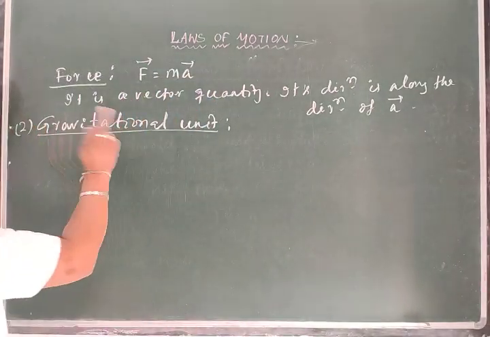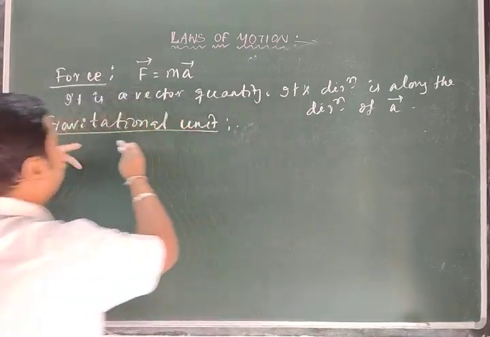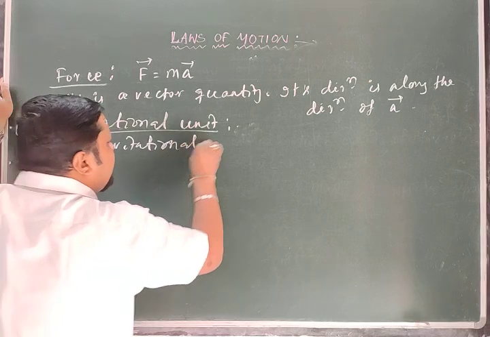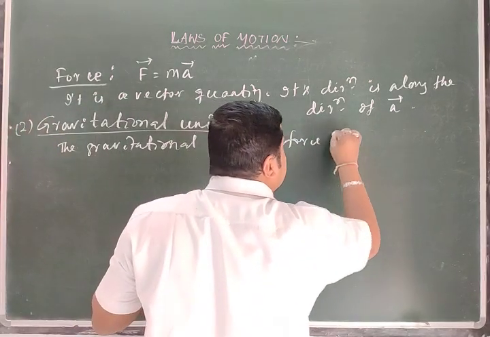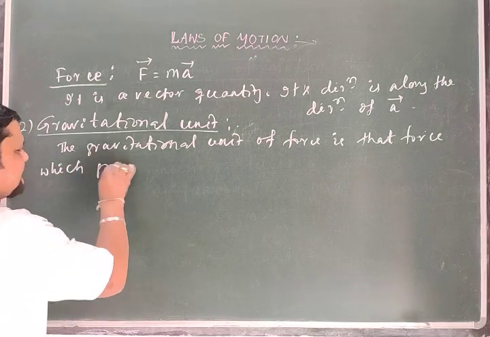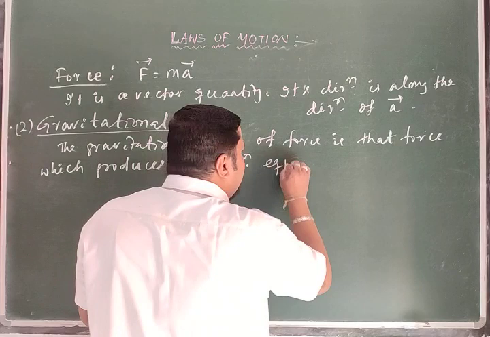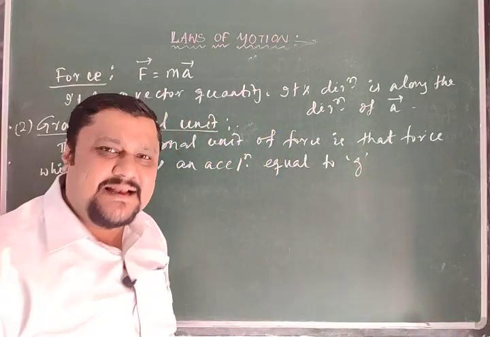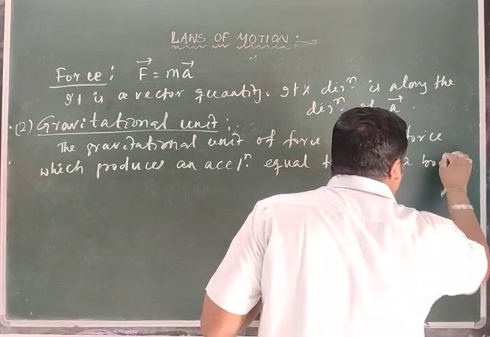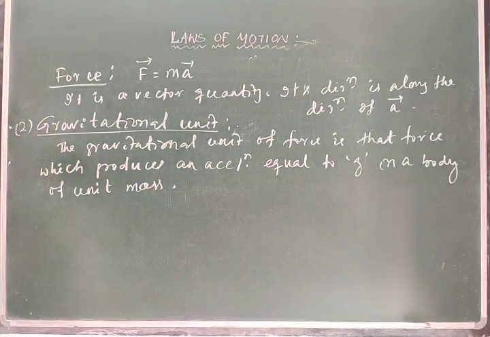So by that, what is this gravitational unit? The gravitational unit of force is that force which produces an acceleration equal to g, that is the acceleration due to gravity, in a body of unit mass.